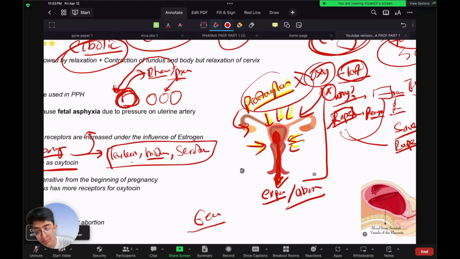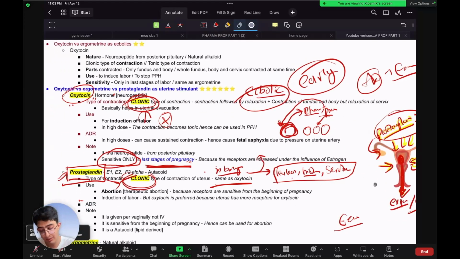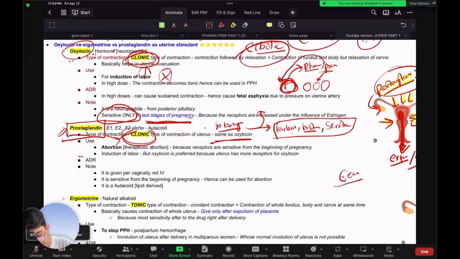Instead, prostaglandin. Why prostaglandin? Because prostaglandin receptors are present from the beginning of the pregnancy. You can find prostaglandin receptors in the first trimester, second trimester, third trimester. So if you want to do abortion, prostaglandin is the drug of choice, because the receptors are sufficient from the beginning of the pregnancy. But oxytocin receptors are present in large amounts only at the end of the pregnancy, and we do abortions in early pregnancy, not in late pregnancy. I hope that makes sense. That's actually something that you should understand, right?